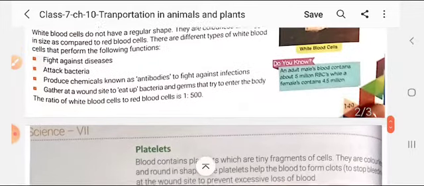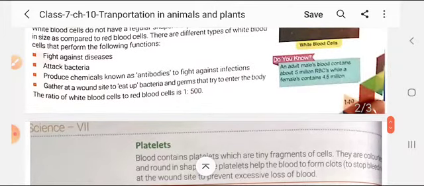WBC gathers at the wound site to eat up bacteria, meaning where you have got a wound or cut, they gather and collect, and the bacteria that have come from the environment arise there. This WBC kills them and the germs that try to enter the body.